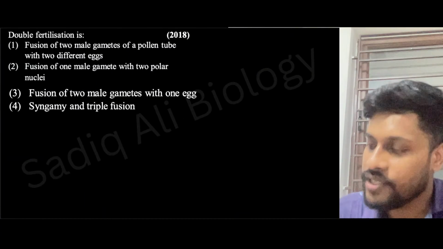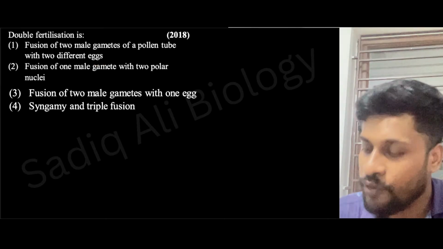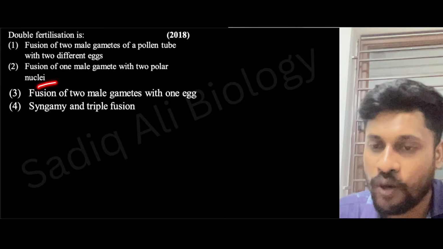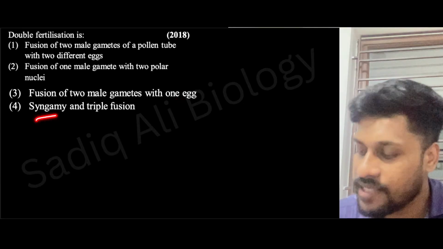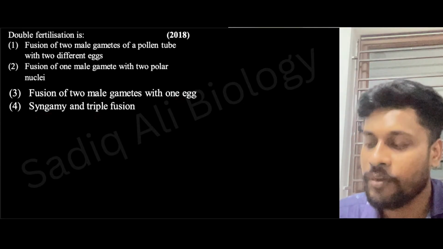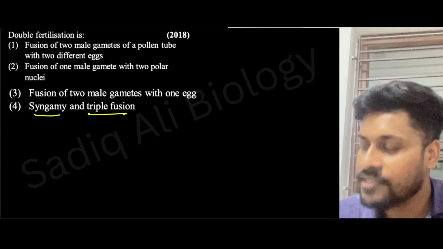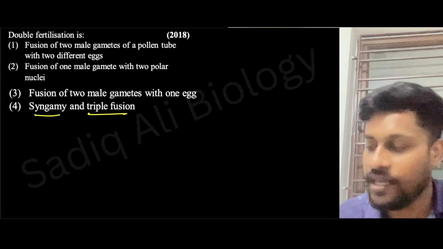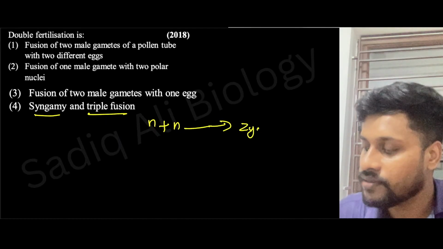Now, double fertilization is fusion of two male gametes of a pollen tube with two different eggs, fusion of one male gamete with the two polar nuclei, fusion of two male gametes with one egg, or syngamy and triple fusion. What will be the answer? Double fertilization means syngamy plus triple fusion. What is syngamy? A male gamete fusing with a female gamete and forming the zygote.